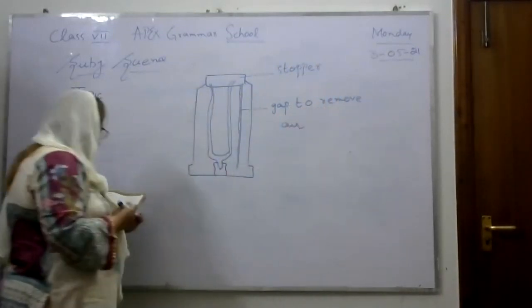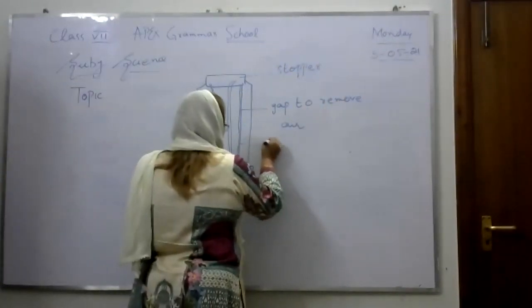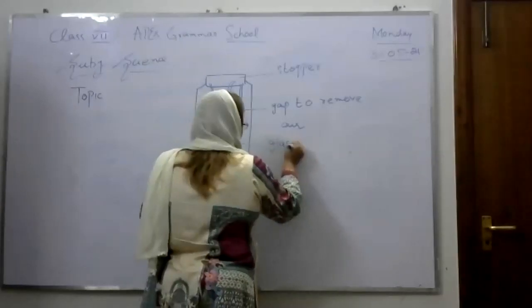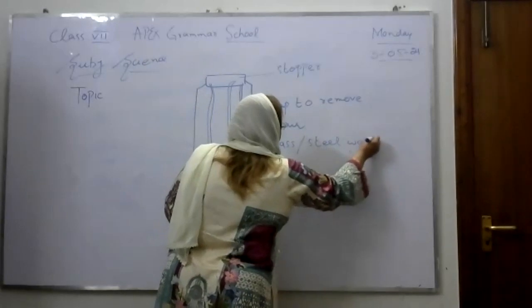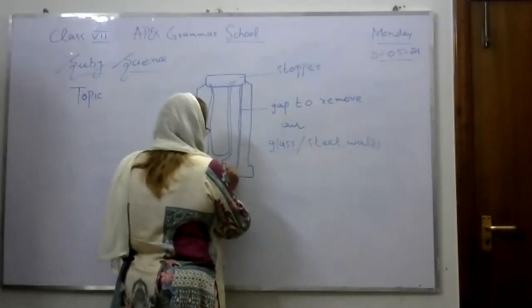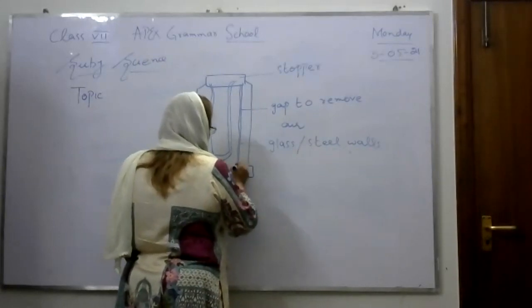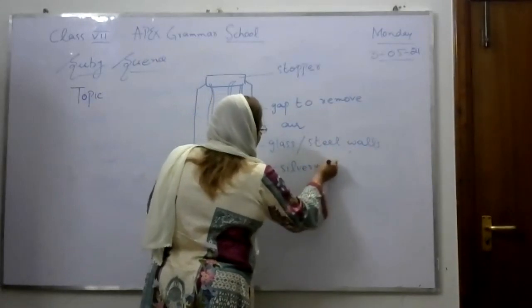Then glass or steel walls. And the last one is the silvery surface.